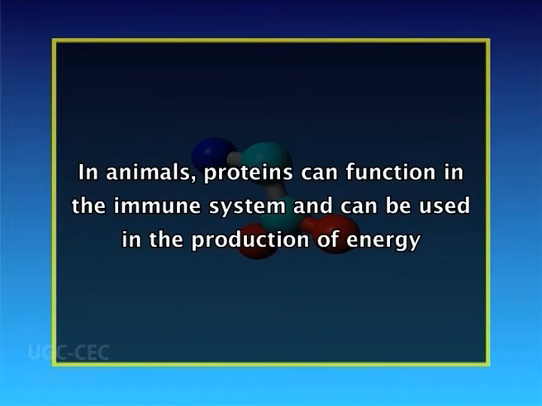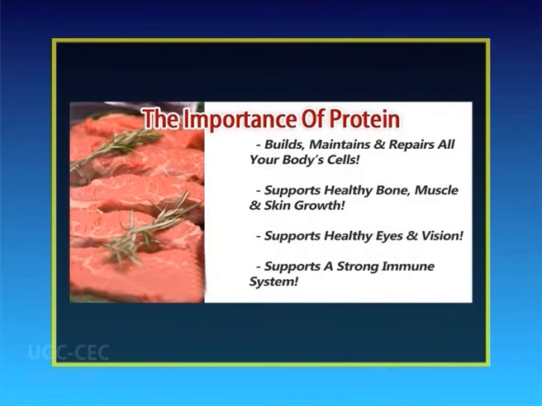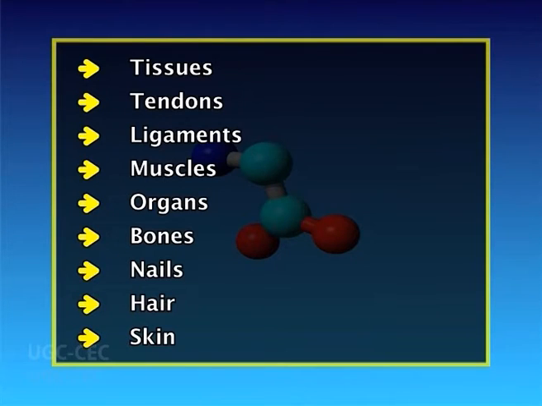In animals, proteins can function in the immune system and can be used in the production of energy. In essence, proteins are the currency of life. Proteins are the body's building materials, providing strength and flexibility to the tissues, tendons, ligaments, muscles, organs, bones, nails, hair and skin.